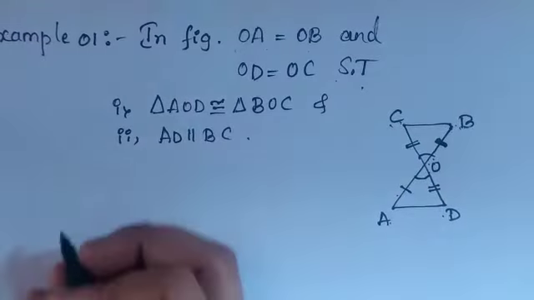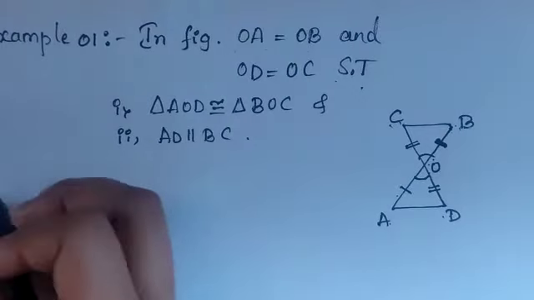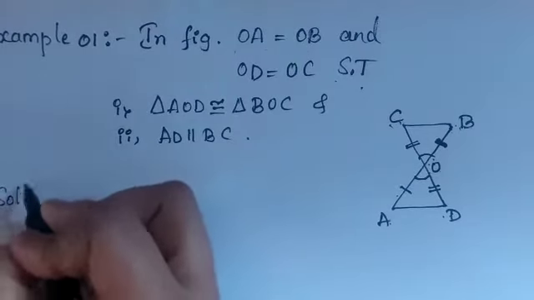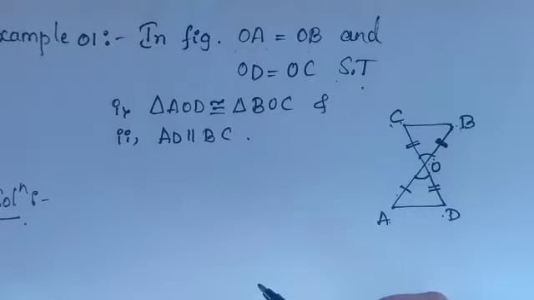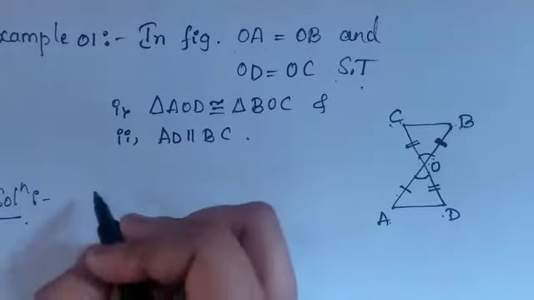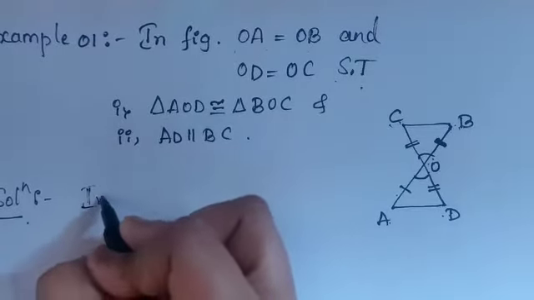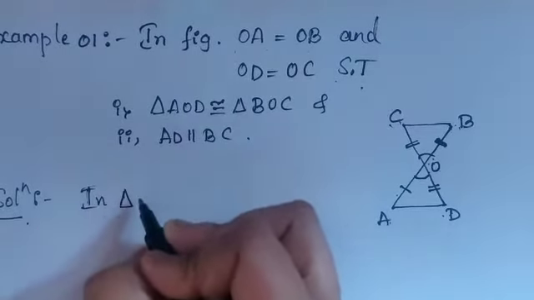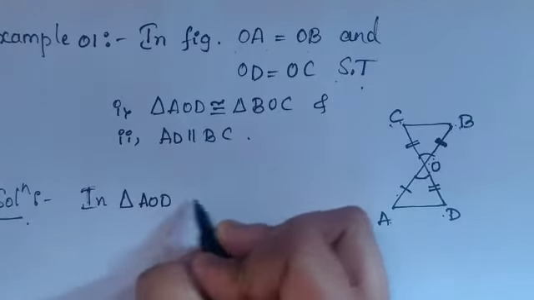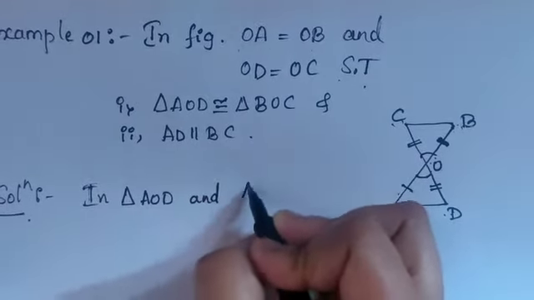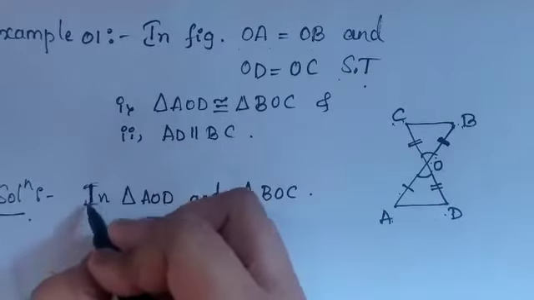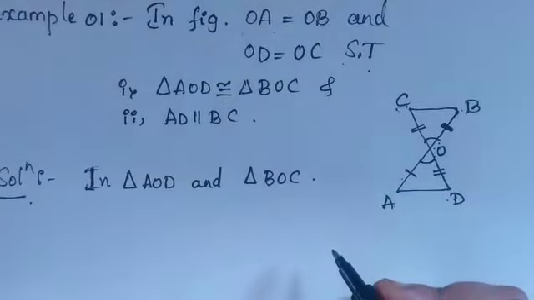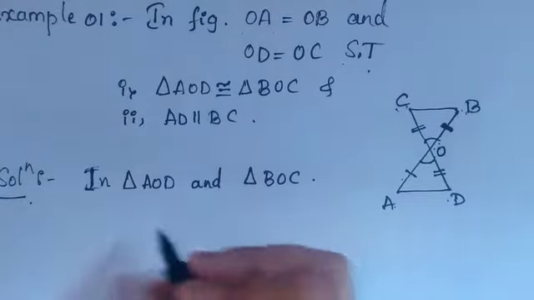So now let me write what the conditions given are. Solution here: in the question itself, two things are already given. Let me take the two triangles, triangle AOD and triangle BOC.